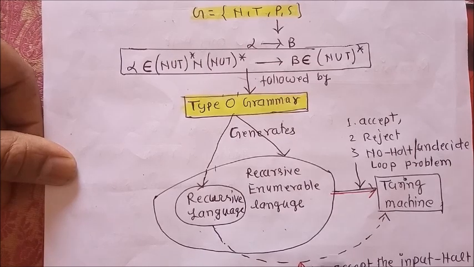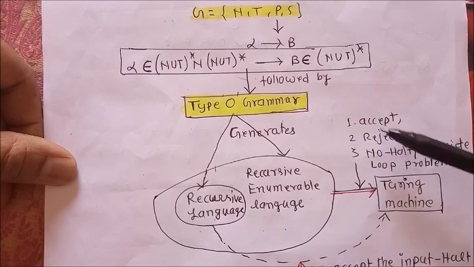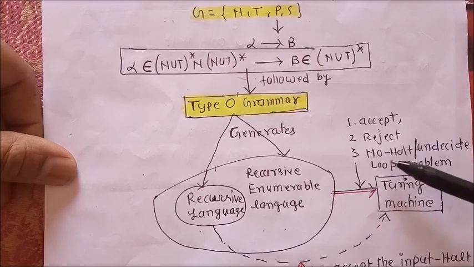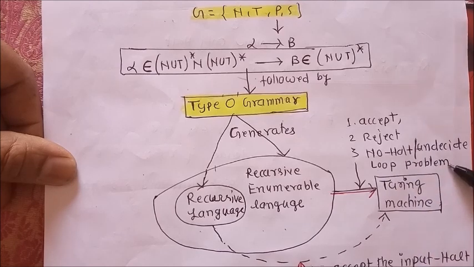Apart from that, any type 0 grammar also generates recursive enumerable language. A recursive enumerable language also accepts the conditions of 1 and 2, and in addition a third condition: no halt, undecidable, or loop problem.